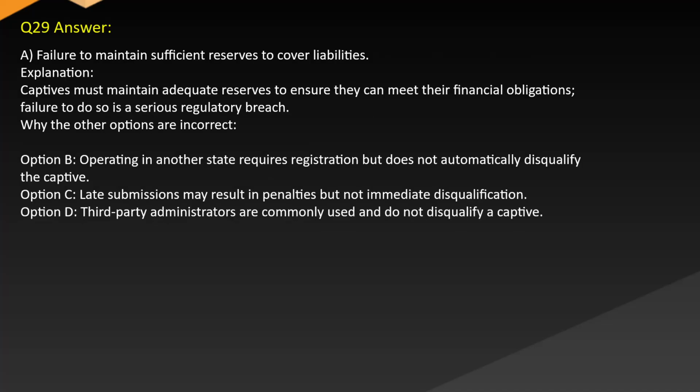Answer A. Failure to maintain sufficient reserves to cover liabilities. Explanation: Captives must maintain adequate reserves to ensure they can meet their financial obligations. Failure to do so is a serious regulatory breach, while the other options are incorrect. Option B. Operating in another state requires registration but does not automatically disqualify the captive. Option C. Late submissions may result in penalties, but not immediate disqualification. Option D. Third-party administrators are commonly used and do not disqualify a captive.